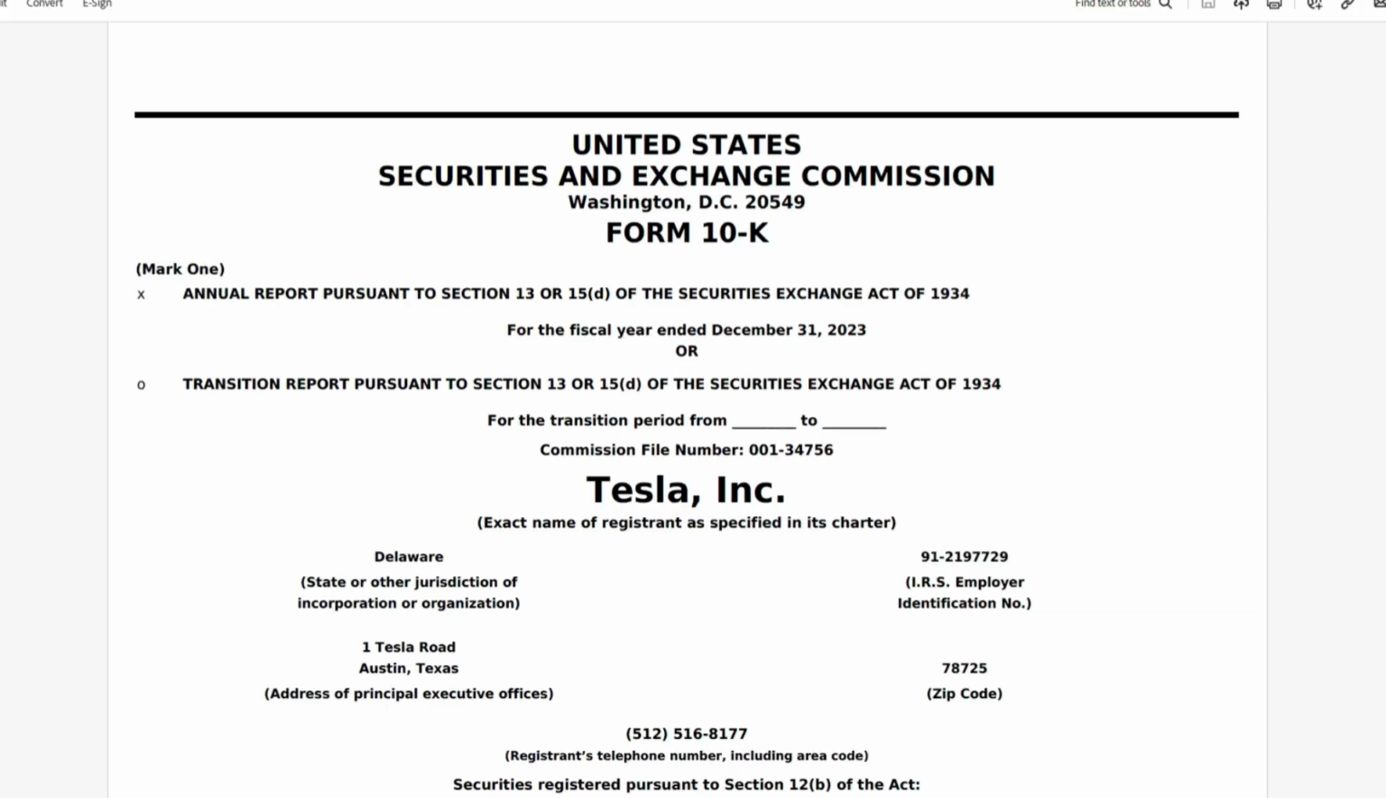So Tesla Incorporated's 10K has a lot of consolidation accounting concepts in it. I hope this helped you understand consolidation accounting.